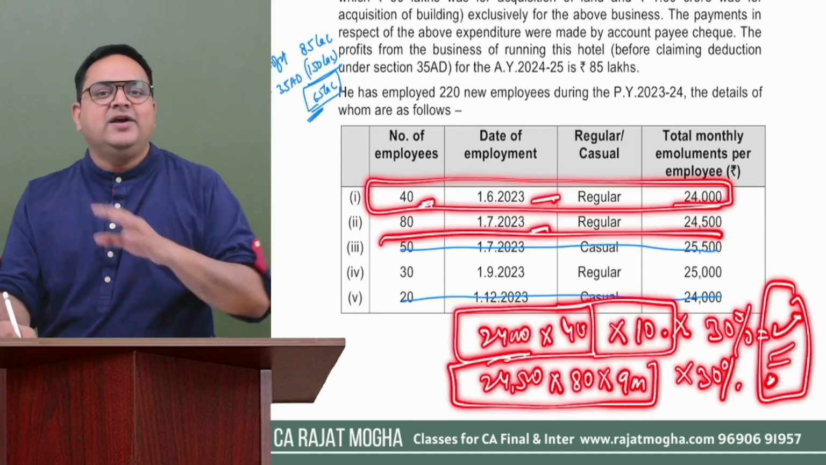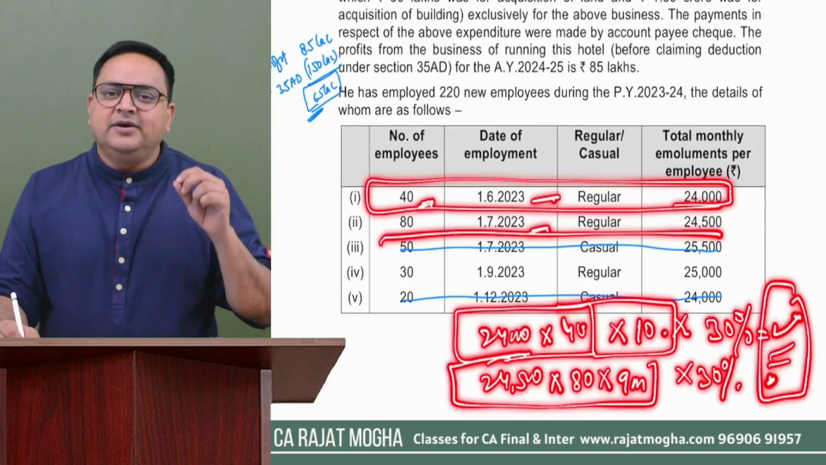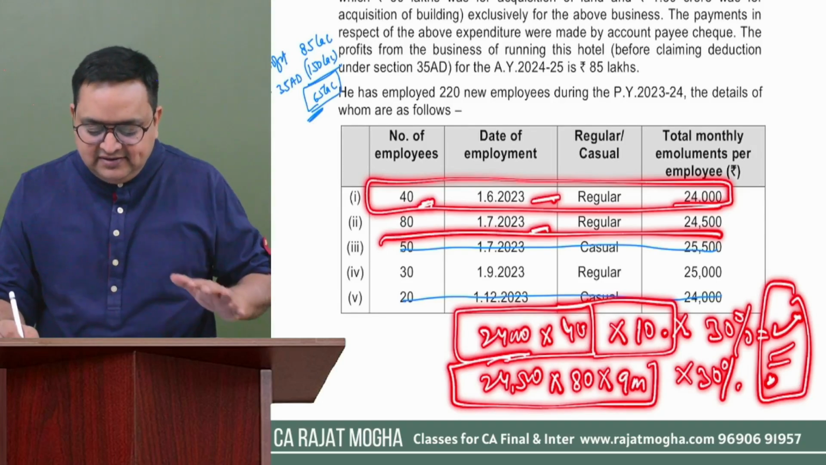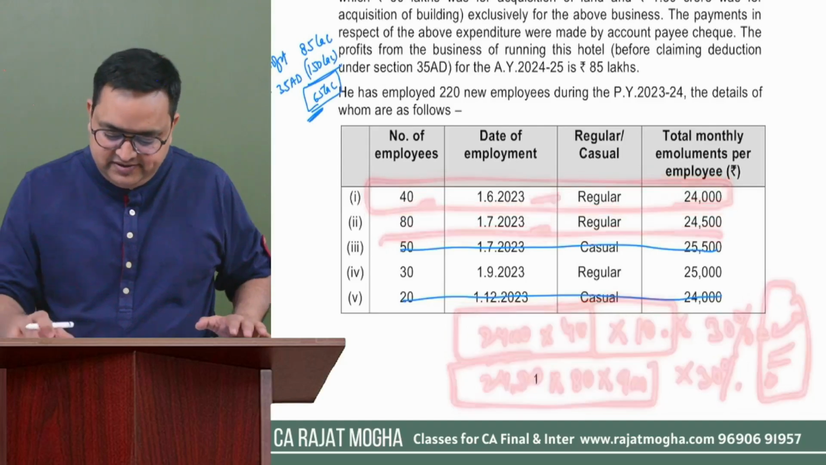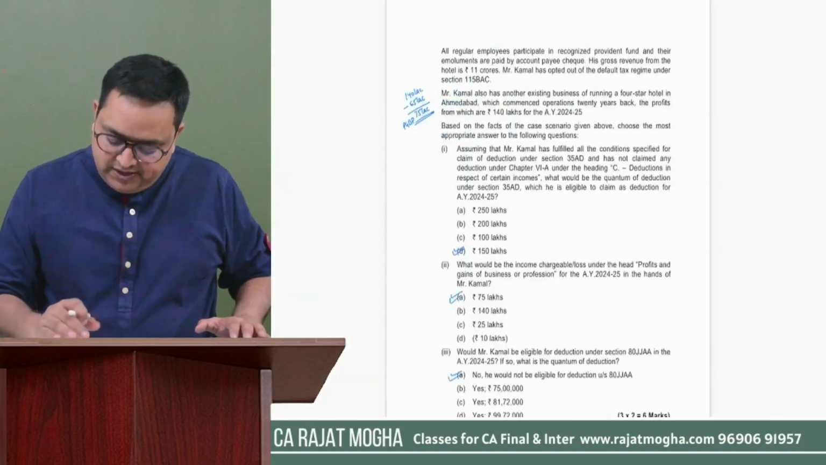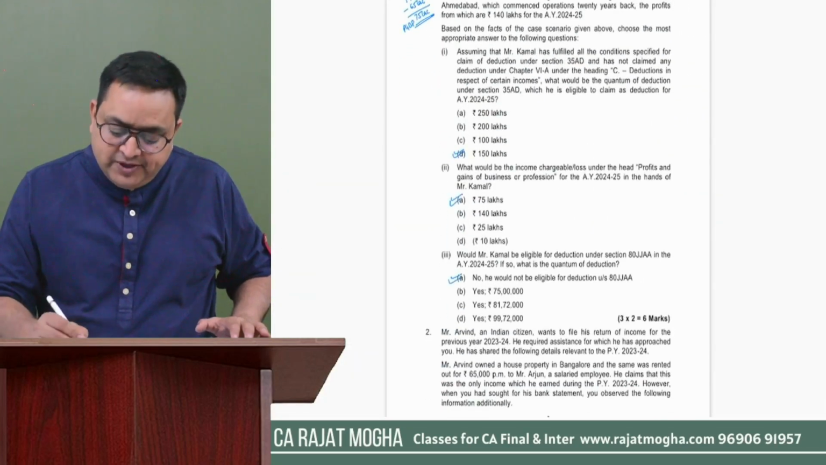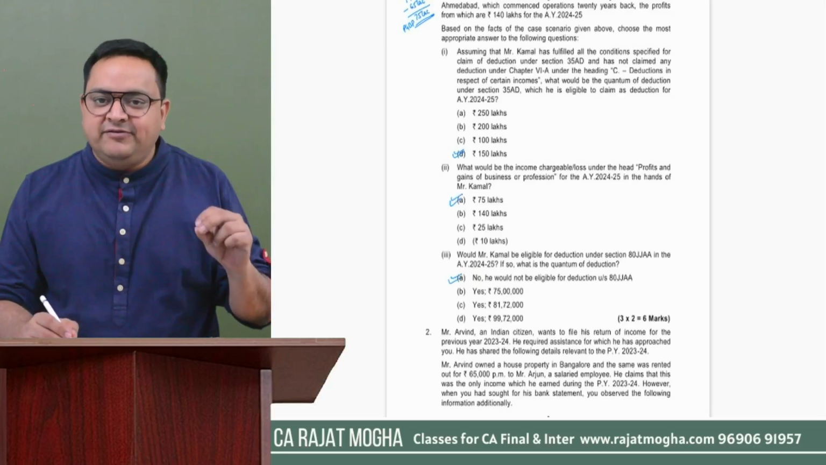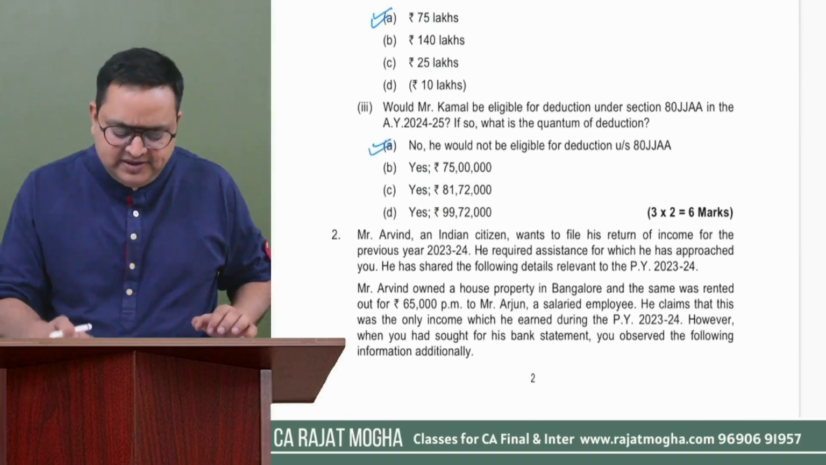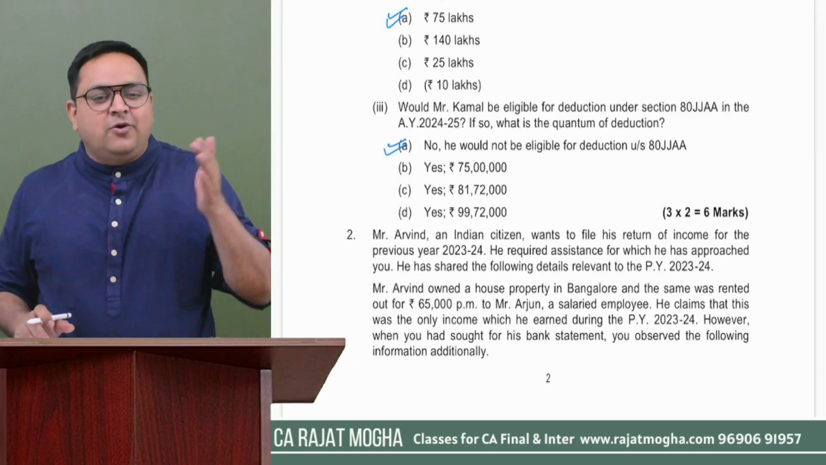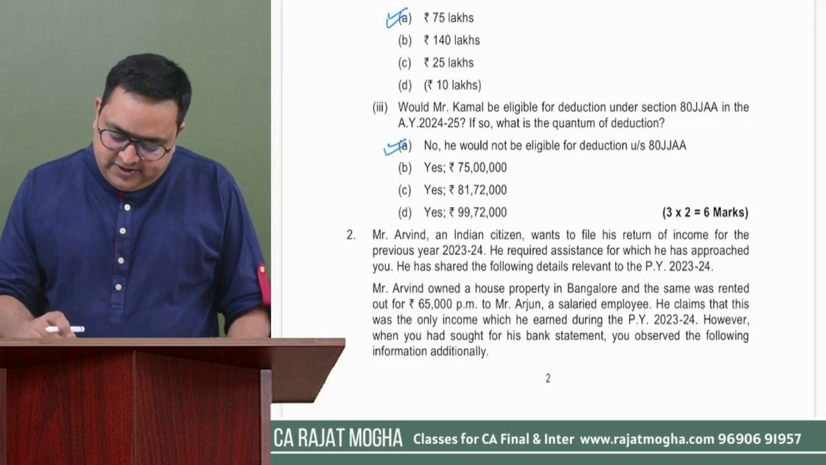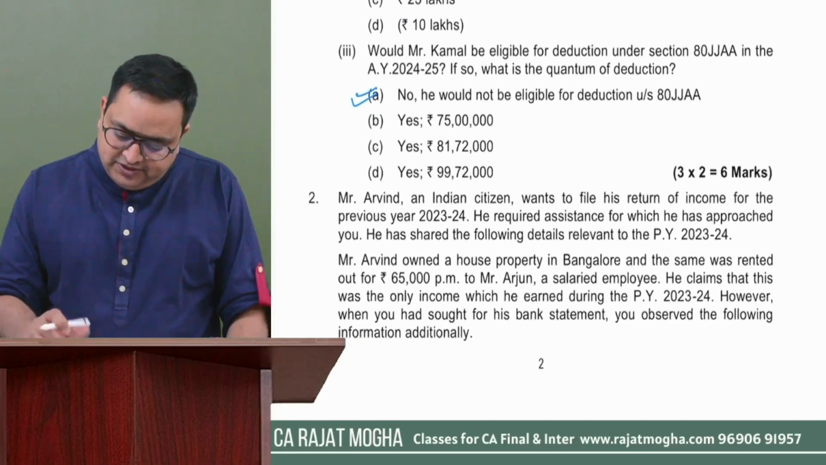But in this question, we are not going to give the deduction. Why? Because this person is opting for section 35 AD. That is the reason we are not going to give deduction, right? So here I am presuming that this person is opting for 35 AD. That is the reason this person is not eligible. Otherwise, if he is not opting for 35 AD, he would have been eligible.